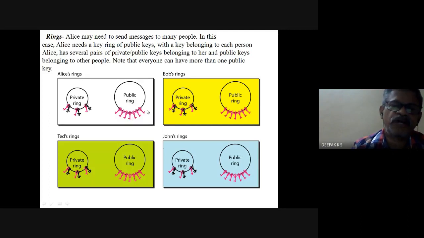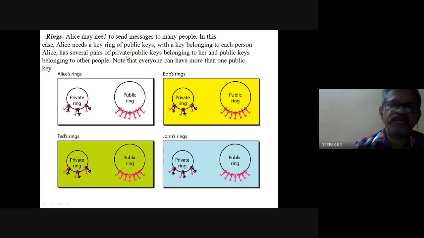So Alice would have a ring of public keys with a key belonging to each person, and several pairs of private and public keys belonging to her and the public keys belonging to other people. So when we interact with various persons, we have various pairs. So that is the concept of a ring.